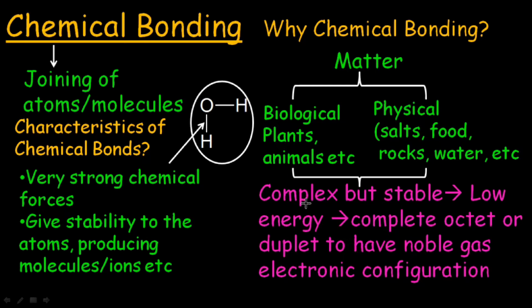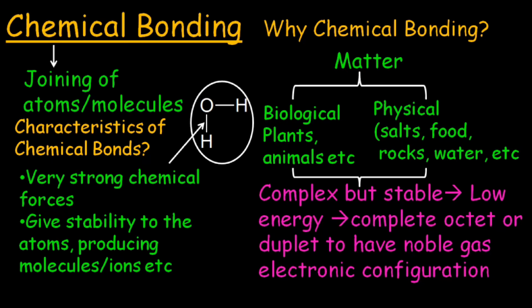These all are made of atoms. An atom is the smallest particle of matter that cannot exist independently. But atoms make up biological and physical matter, and these are stable. It means an atom is not an individual entity, but it makes certain bonds with other atoms, and that results in stable species.